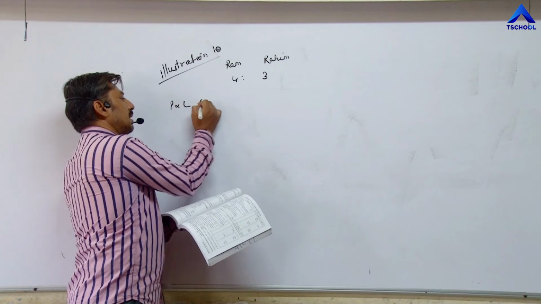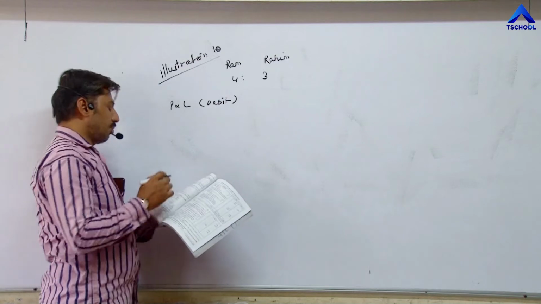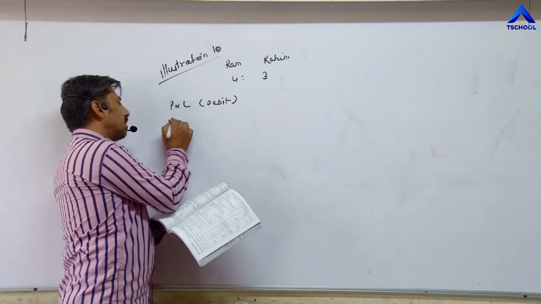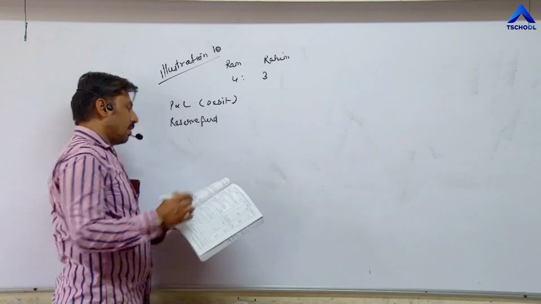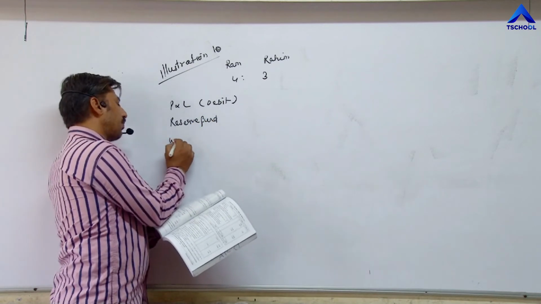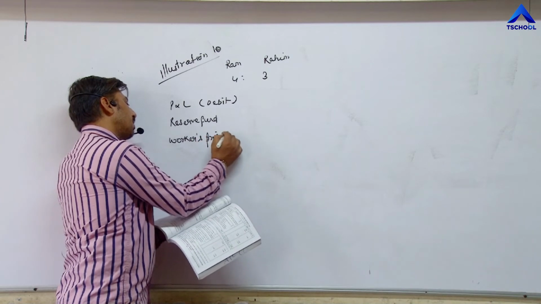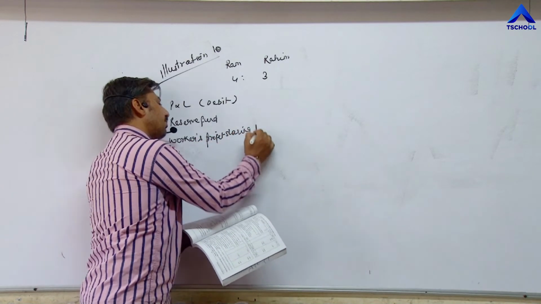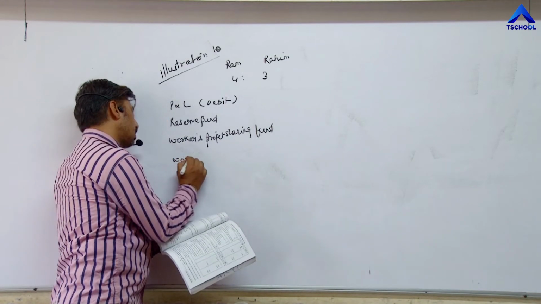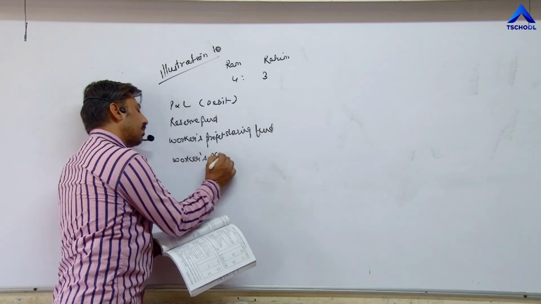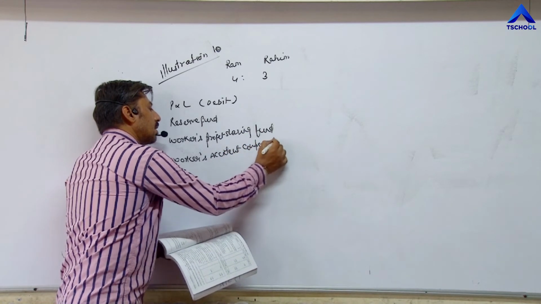Profit and loss account debit balance, then reserve fund, then workers profit sharing fund, fourth workers accident compensation fund.